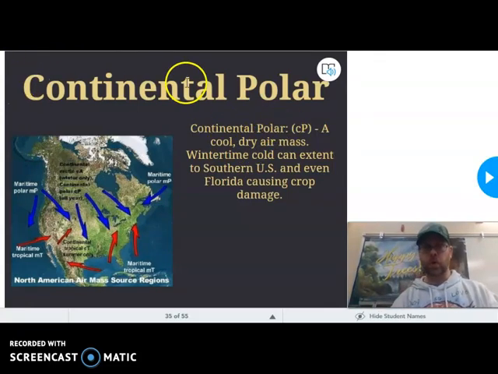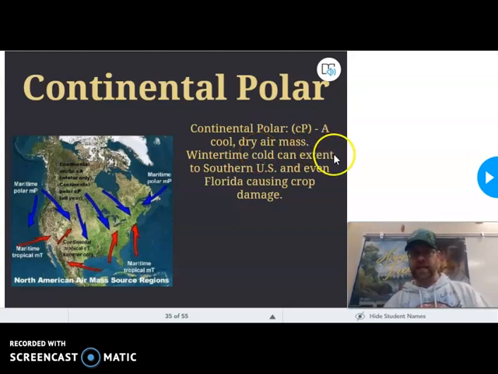Continental polar. Continental polar. I'm thinking in my head, I'm not even looking at the notes. Land, dry, cold, cold, dry air mass, right? And then I look: continental polar, a cool, dry air mass. Wintertime cold, should say, can extend to southern U.S. and even Florida, causing crop damage. Okay, this is continental polar, cold, dry air masses.